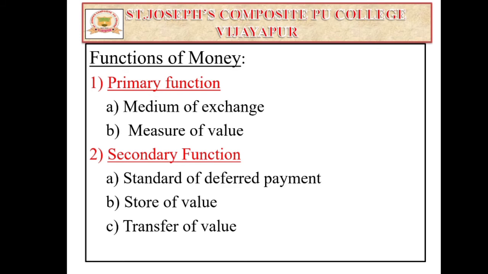The second one is store of value. How does money perform the store of value function? Money is used as a store of value. People can save a part of their present income and hold it for the future. Everyone can hold some amount of money for saving purposes, and that money can be used in the future.